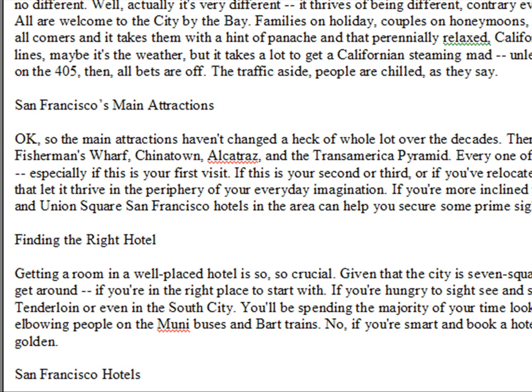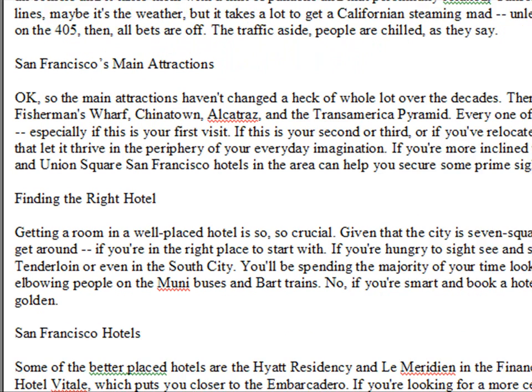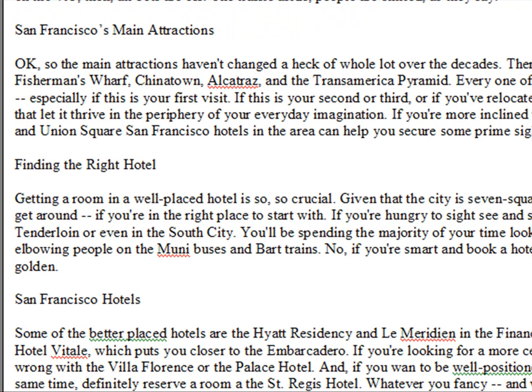Then we've got finding the right hotel, because you want to find the right hotel in the right area given how you're going to sightsee or whatnot. And then the final one is about some of the main San Francisco hotels.